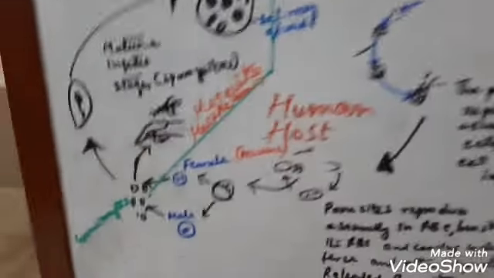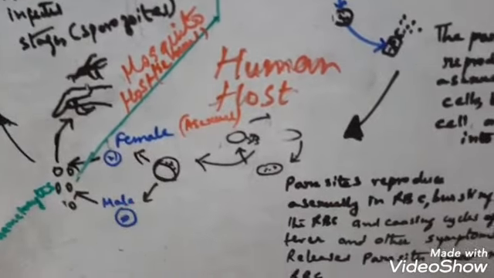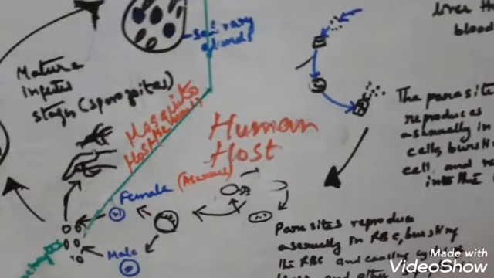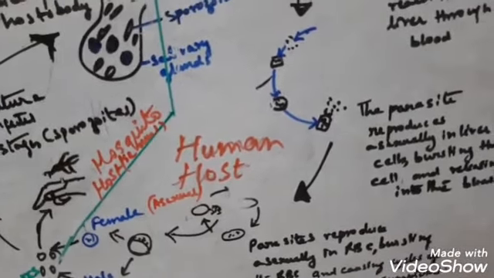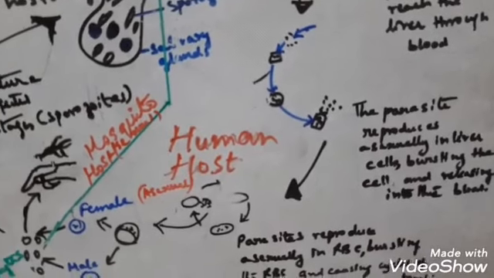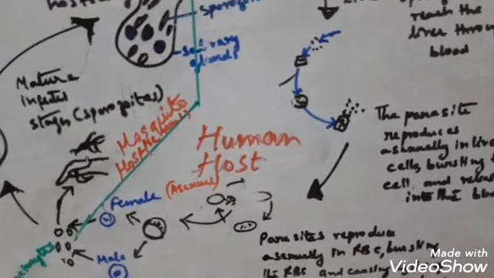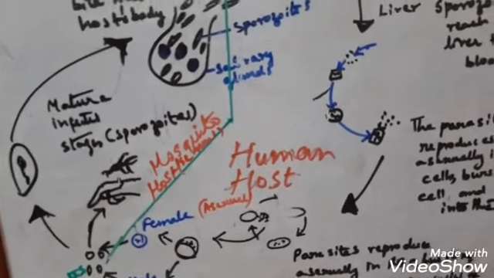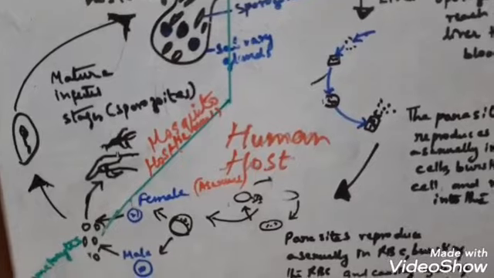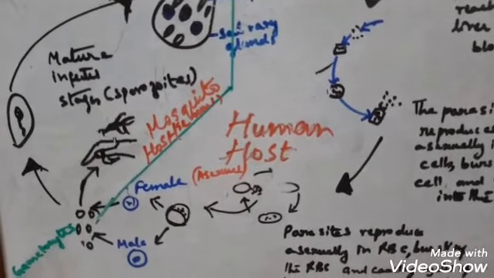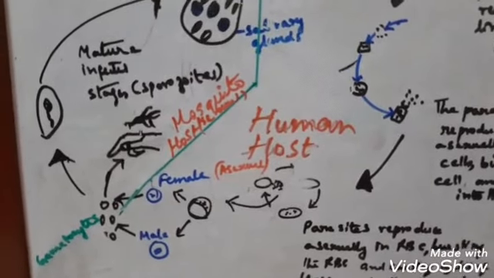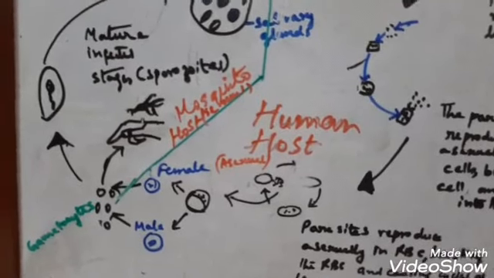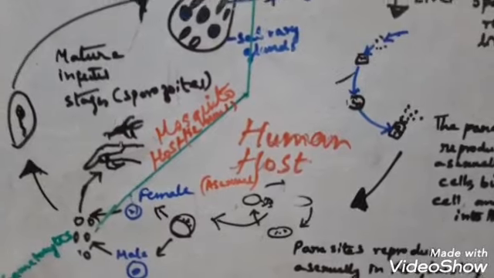You can see here I have drawn the two gametes, female and male gamete, which are formed in the human body and then transmitted. Now these gametes reach the stomach wall of the mosquito and fuse to form the zygote. The zygote undergoes further development in the body of the mosquito and forms sporozoites. The sporozoite is a part of the life cycle of the Plasmodium.